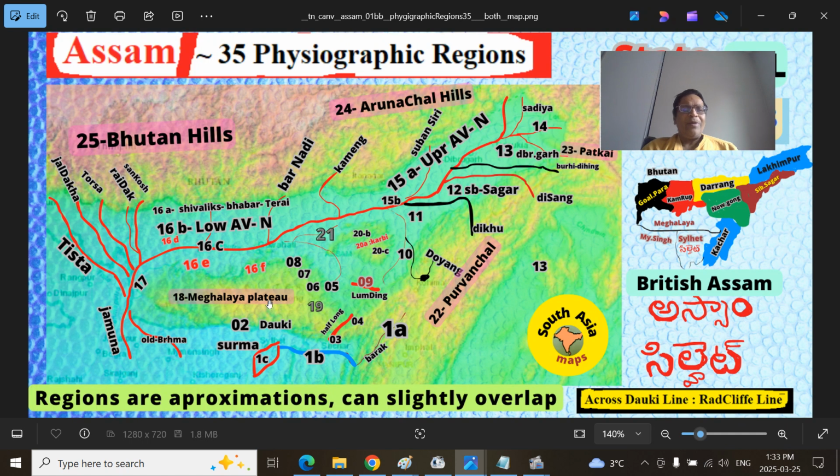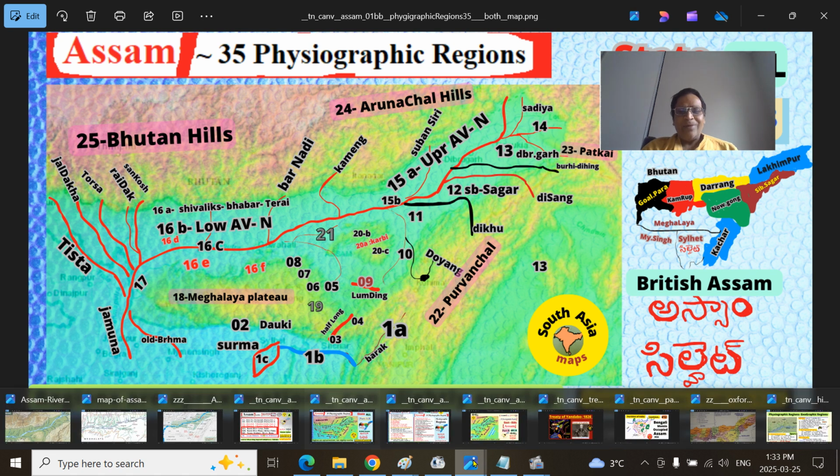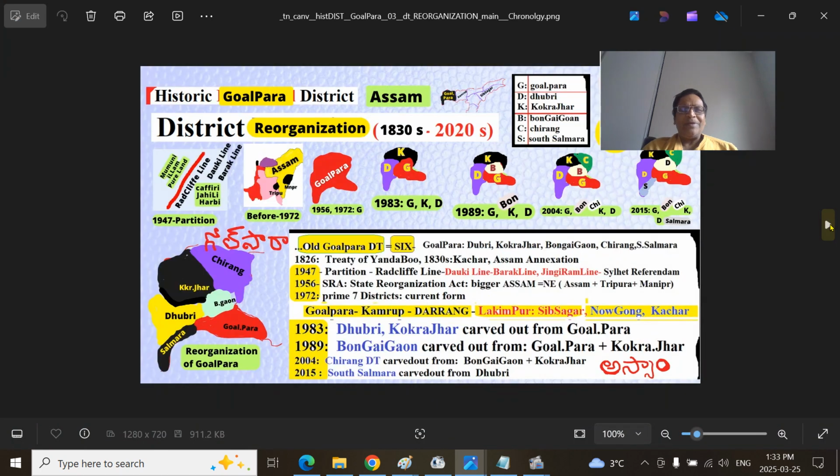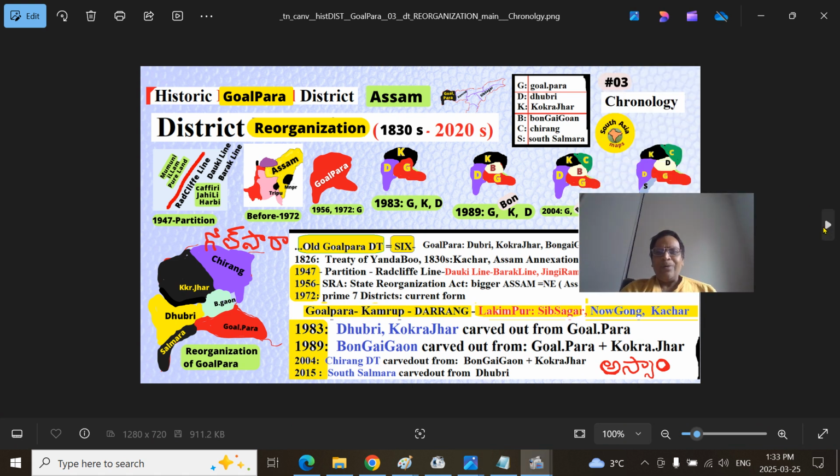Piedmont is like a plateau, somewhat like small mountains. You see the Piedmont region. They protrude into the Goalpara district, to the Boko region, and close to the Brahmaputra river. This is the river valley, with small gorges there. I will talk about that later, and I will show you a couple of pictures so that you will have a better idea. This is part of old Goalpara, the historic Goalpara district.